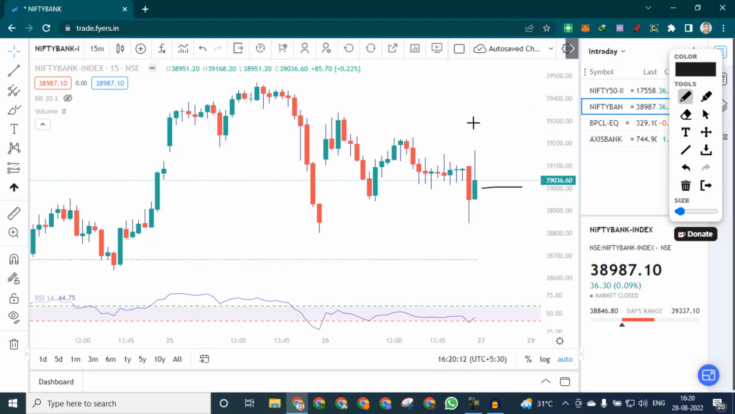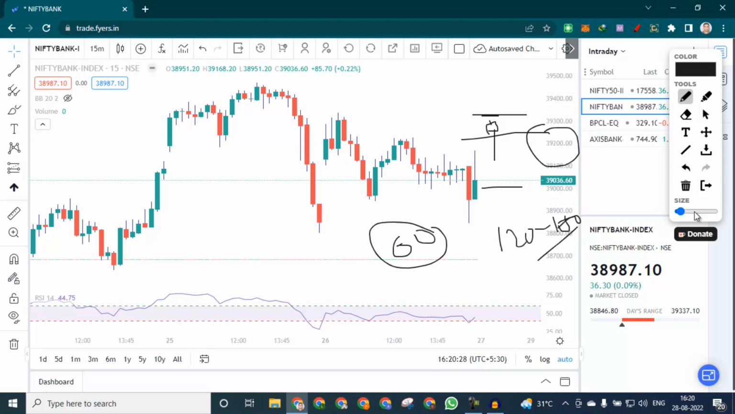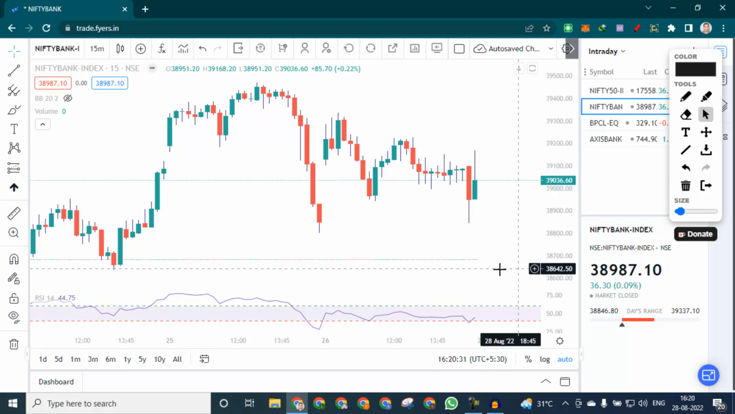Chances are very less that it will open flat or gap up, but if it opens gap up, you can only buy above 39,200. If 39,200 is crossed and a candle is closed above this, then we can buy keeping a 60 point stop loss, and our target would be 120 to 150 points on the upside.